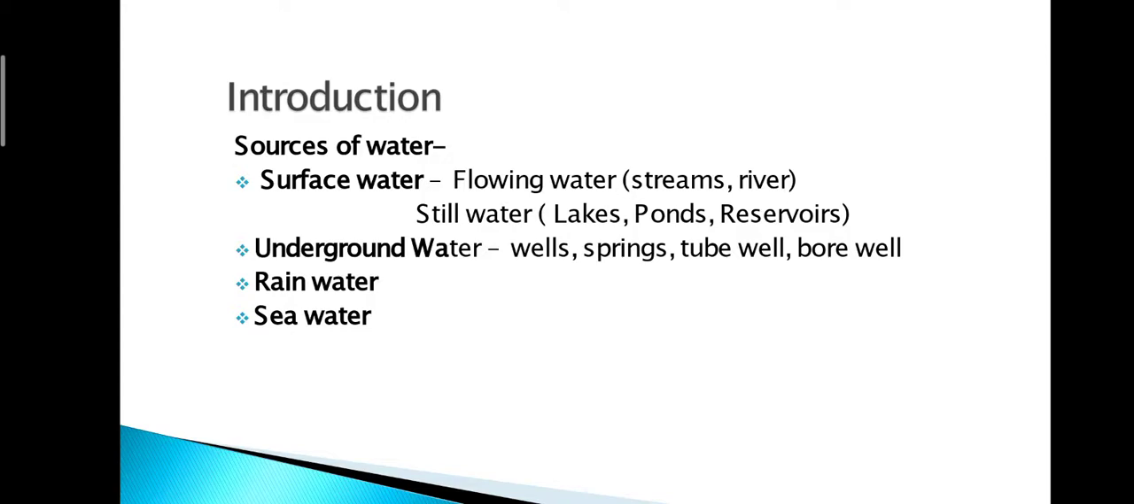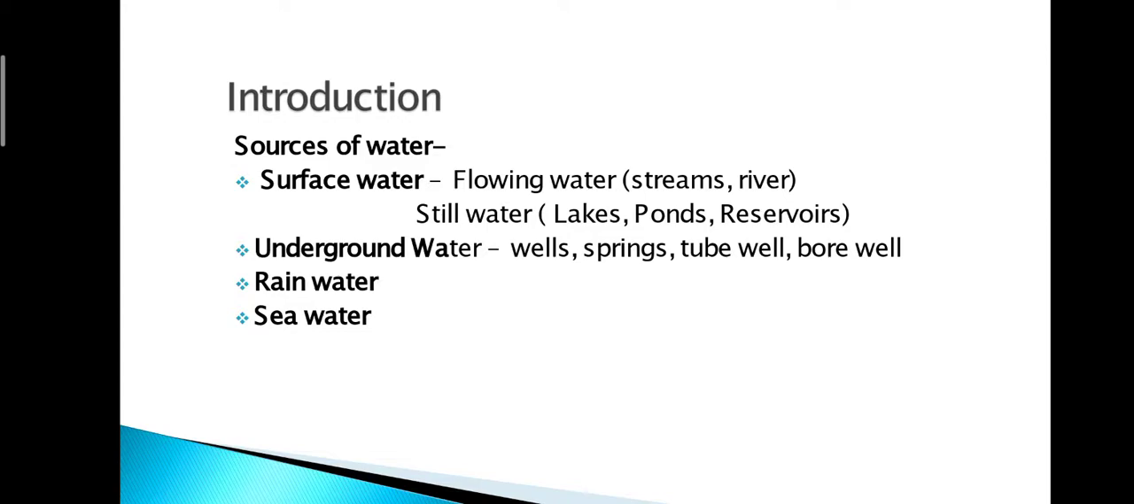The sources of water, the first one is surface water, the water that floats on the surface of the earth. Another one is underground water, the water that is found under the earth crust. And the third one is rainwater, that is God gifted water, or it comes from the water cycle. Through the water cycle we get the water from the sky or the topmost layer of the earth, known as rainwater, and the last one is sea water.